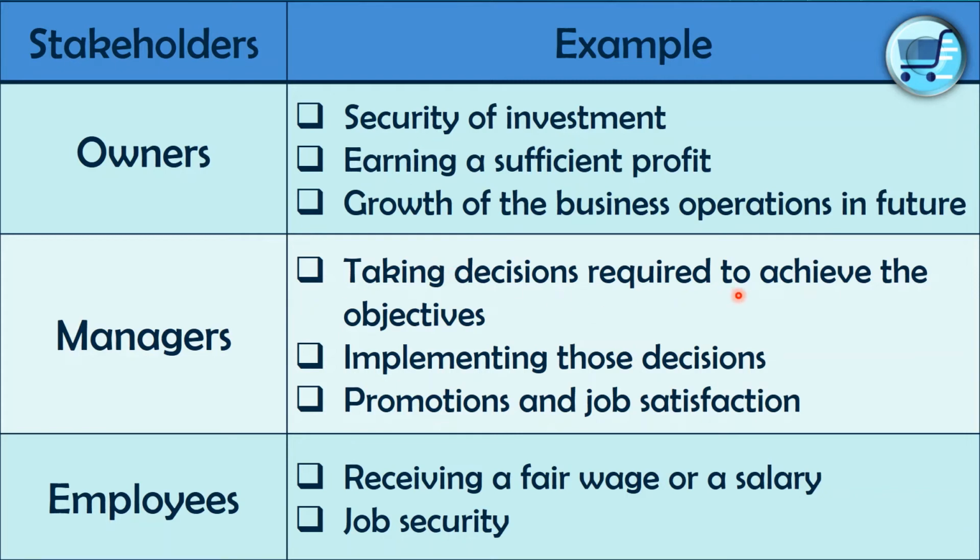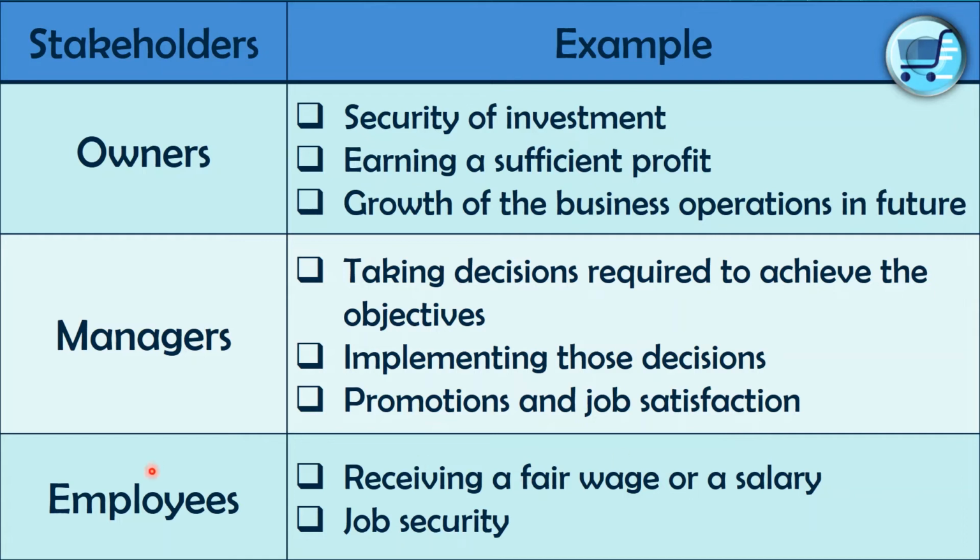So managers, let's talk about their objectives. Taking decisions required to achieve the objectives. They are the ones who implement the decisions which are taken by the owners, and they can sometimes take decisions as they want also, minor decisions, right? So taking decisions required to achieve the objectives of the business, and implementing those decisions, they are the ones who launch those decisions. They definitely expect promotions from the business as well as job satisfaction. There should be a friendly working environment, and employee welfare things, likewise.